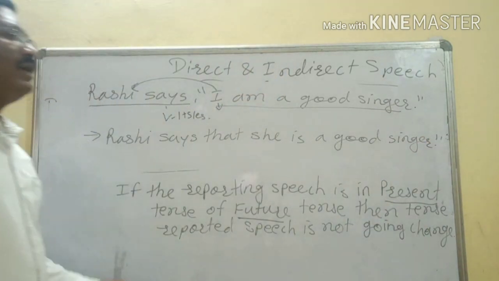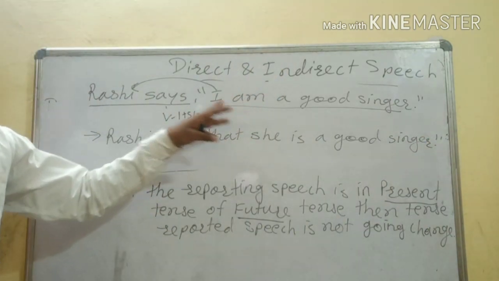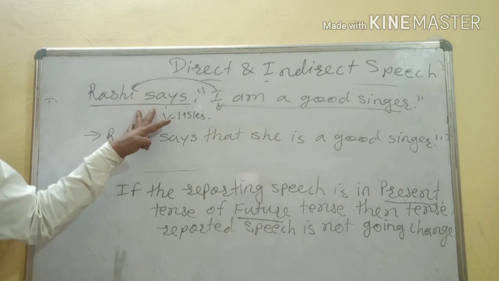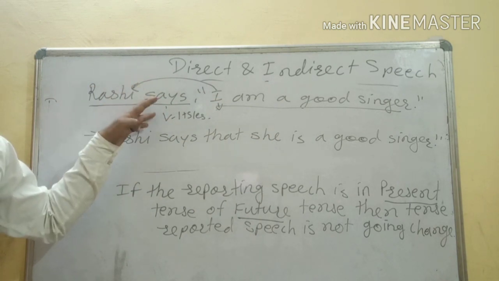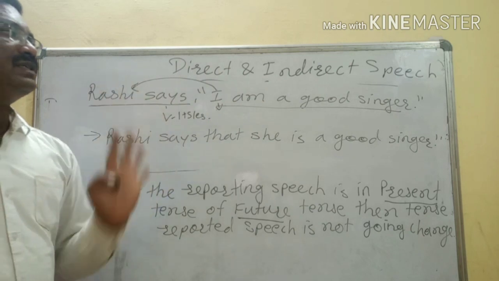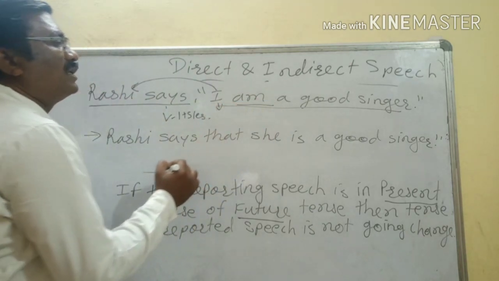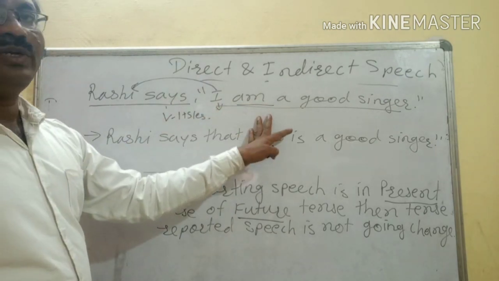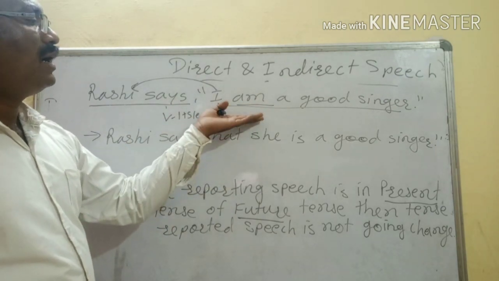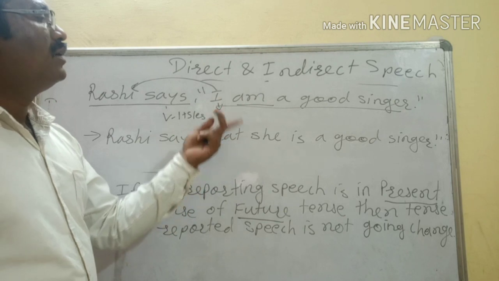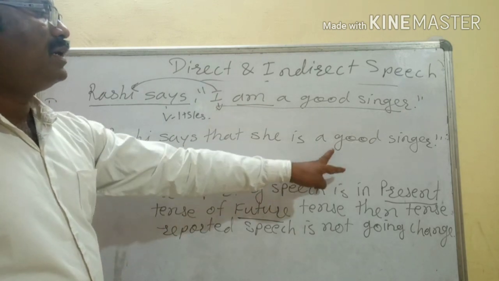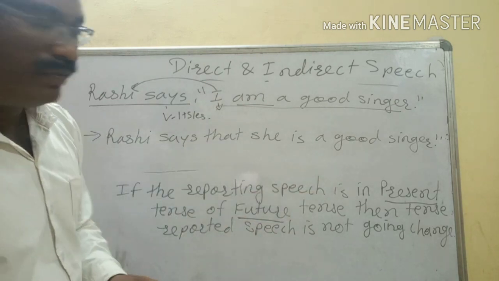Why we have taken "is" here, I already told you: when the reporting verb is in present or future, the tense of the reported speech is not going to change. Here "I am a good singer" is in simple present only. So when we convert it into indirect, we should maintain the same tense. Another example we will take.